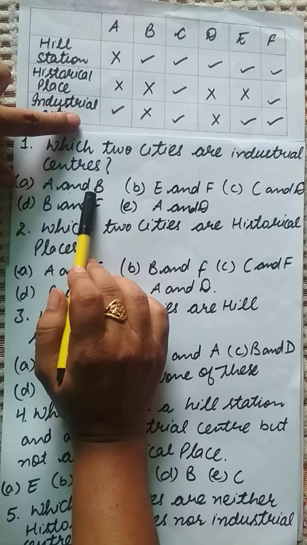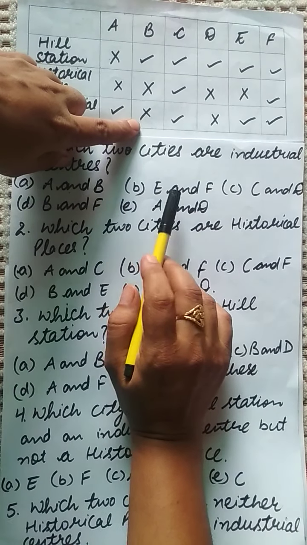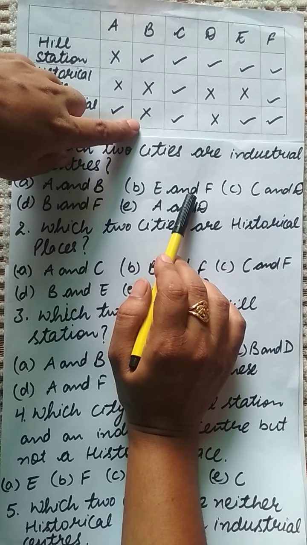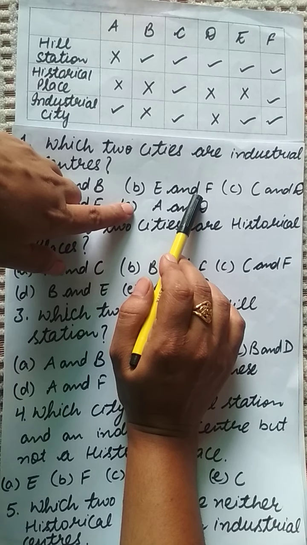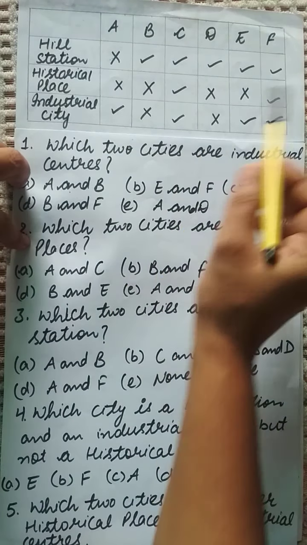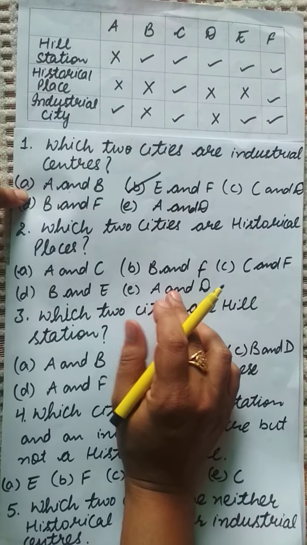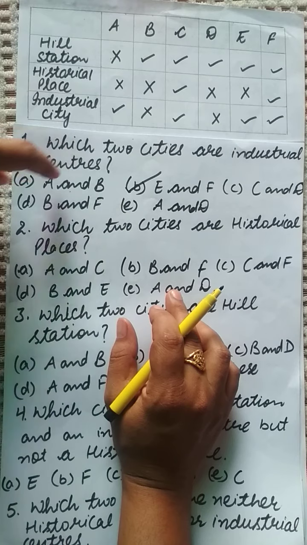First option is A and B. But B is not an industrial city. Second option is E and F. E and F both are industrial cities. So our right answer is option B. So I'll put a tick here.